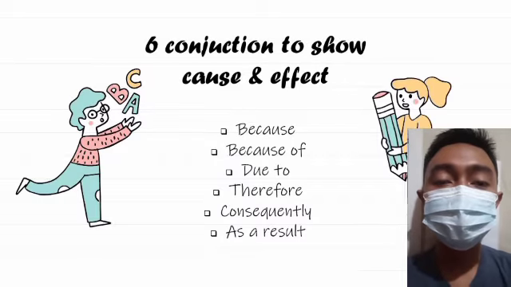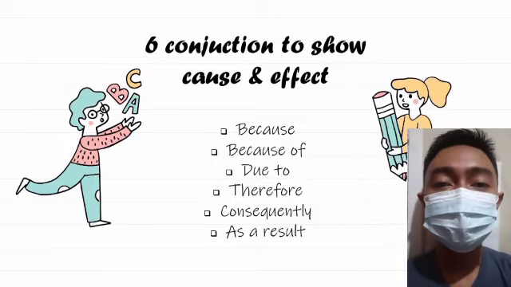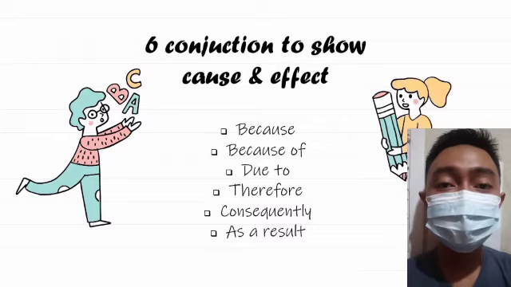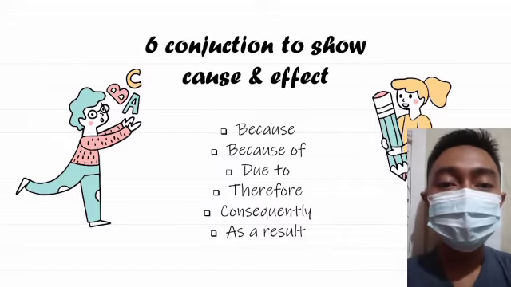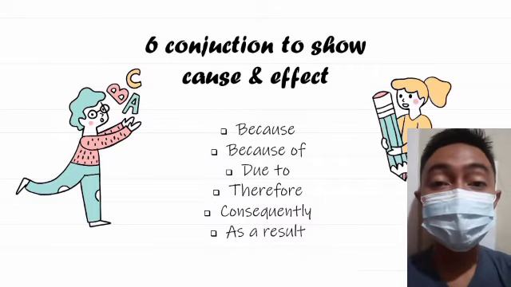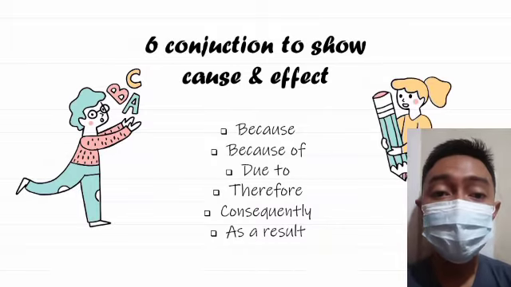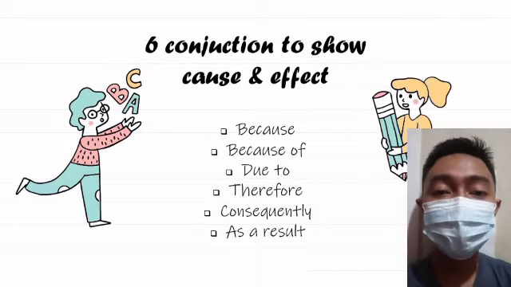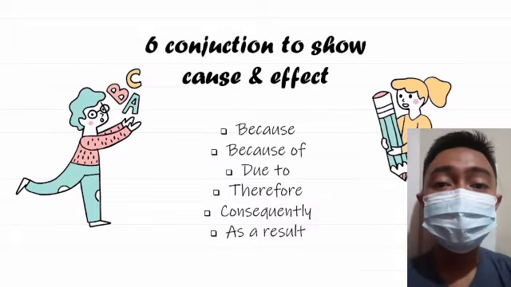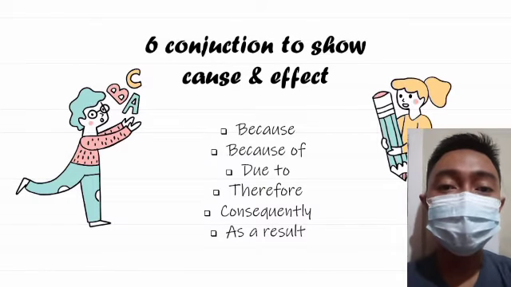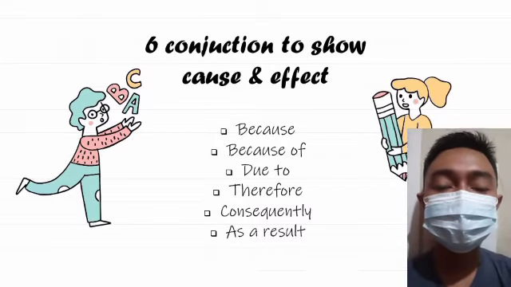2. Because of. Because of is a preposition used to connect a sentence with a noun or noun phrase. Jadi bedanya sama because yang tadi, kalau because of ini digunakan untuk menghubungkan sebuah kalimat dengan kata benda atau frasa kata benda lainnya. This word is usually used to show the cause of something that happened. For example, my leg is bleeding because of his knife.